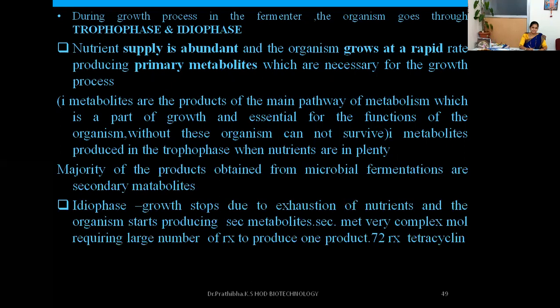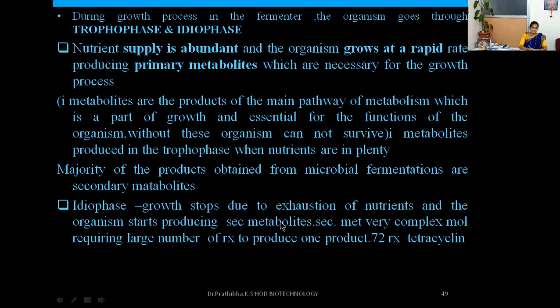So let us go through what this idiophase is. Idiophase comes when growth of the microorganism stops due to the exhaustion of nutrients and the organisms start producing secondary metabolites. These secondary metabolites are very important at the end of the production process.